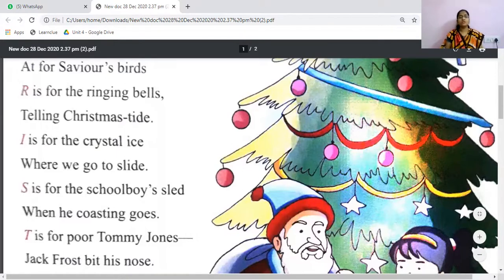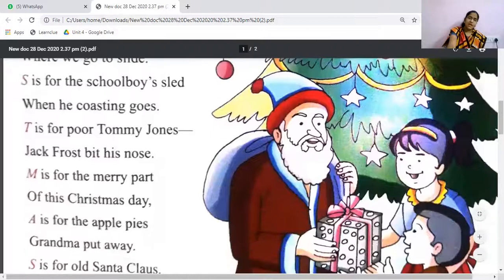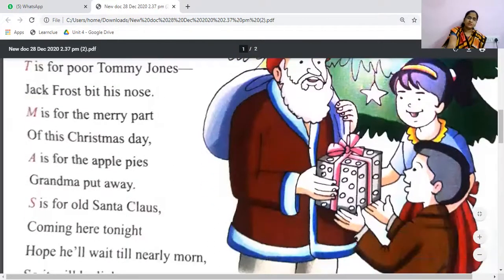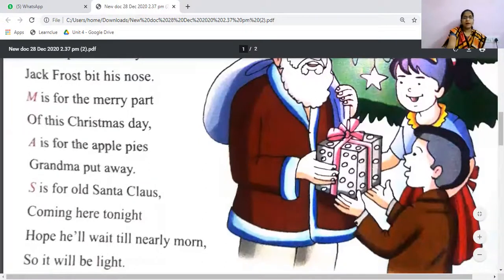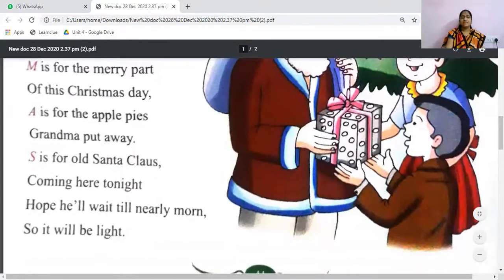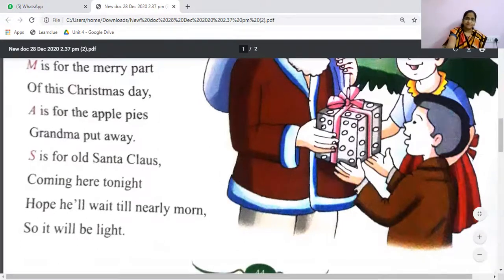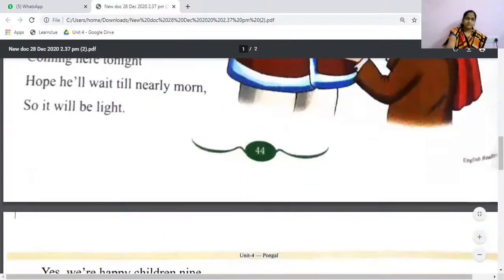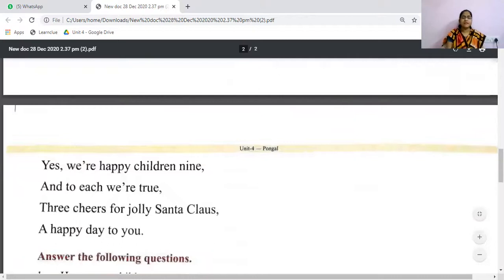T is for poor Tommy Jones, Jack Frost with his nose. M is for the merry part of the Christmas day. A is for the apple pies Grandma put away. S is for old Santa Claus coming here tonight. Hope he will wait till nearly morn, so it will be light. Yes, we are happy children mine, and to each we are true. 3 cheers for jolly Santa Claus. A happy day to you.